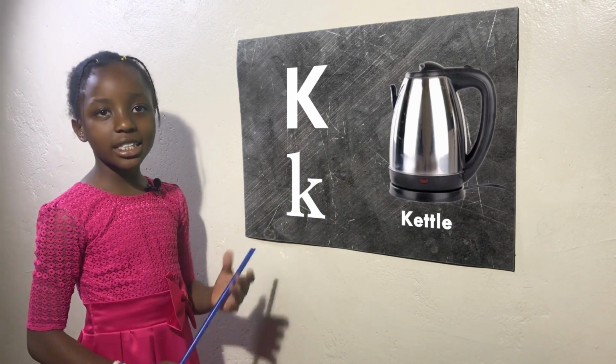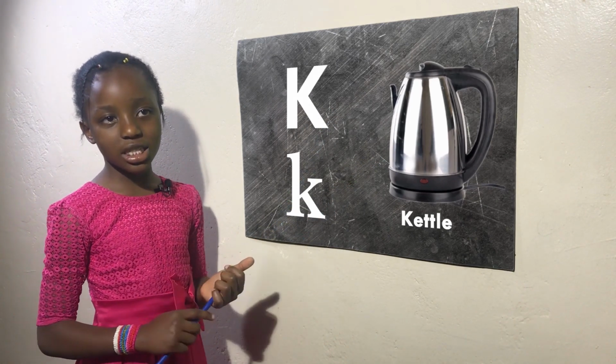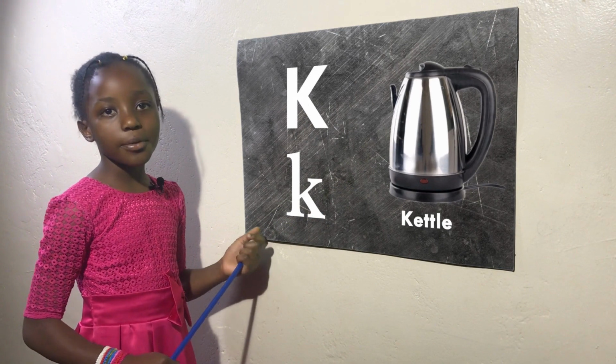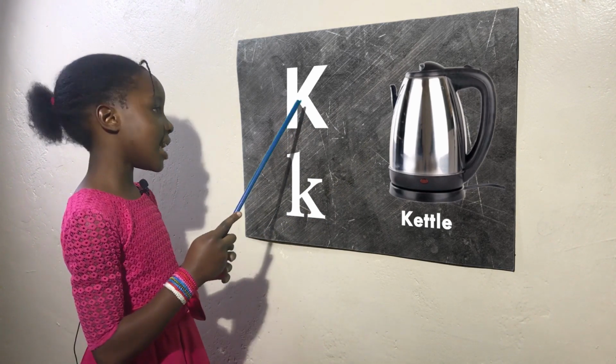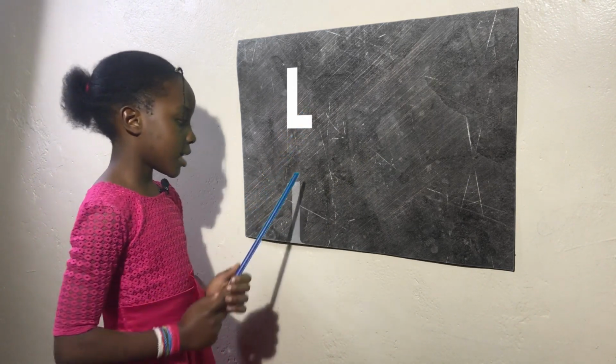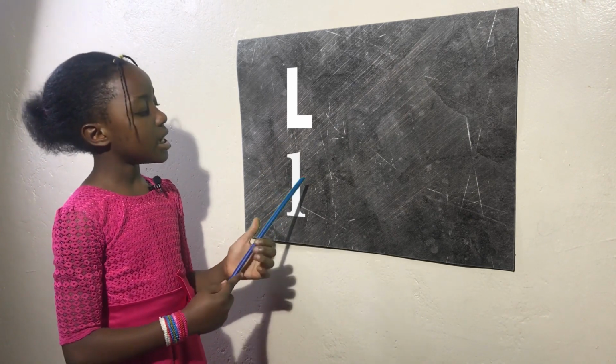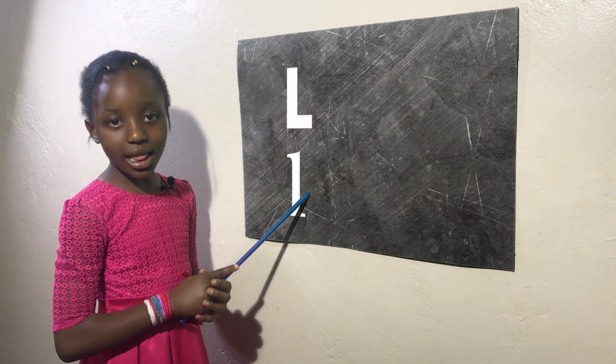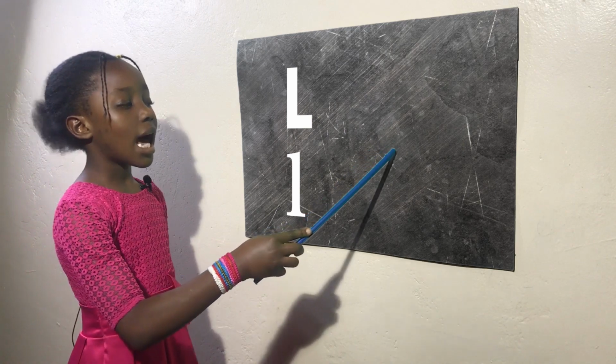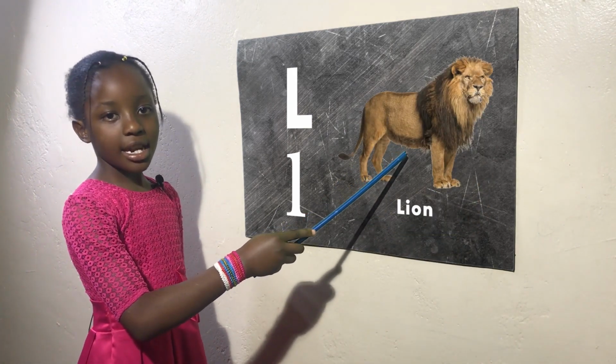Did you know A and C are different but their pronunciation is the same? Now you know. The next letter is L, uppercase L and lowercase l. The sound is L for lion.